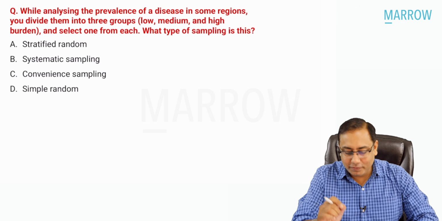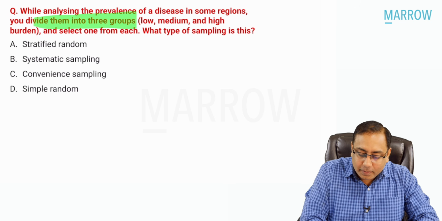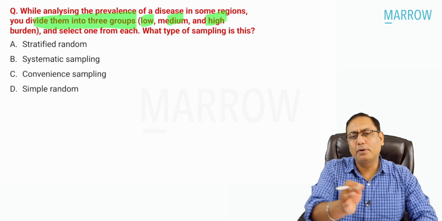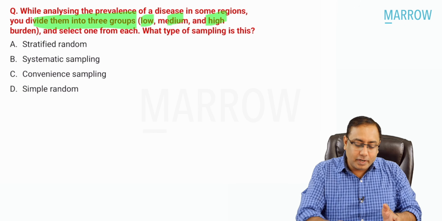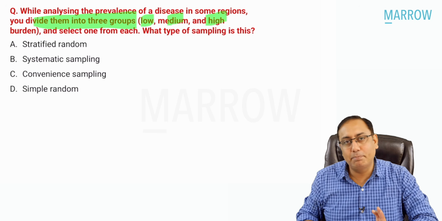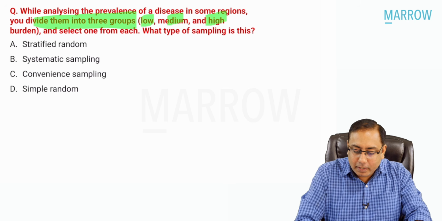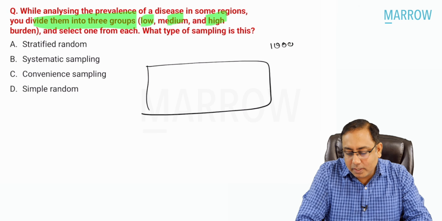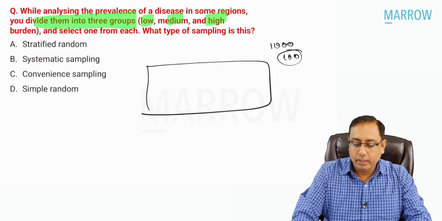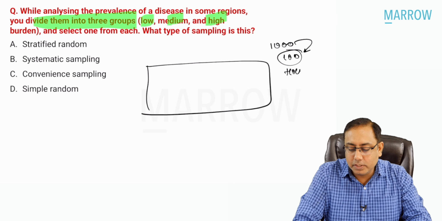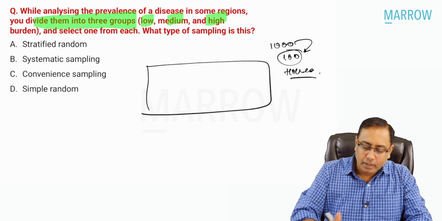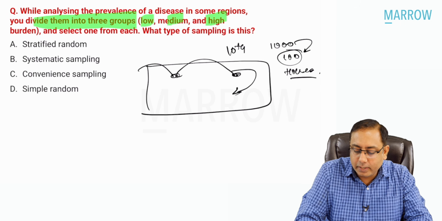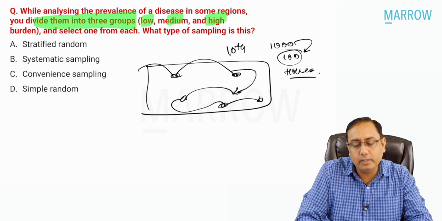While analyzing the prevalence of disease in some regions, you divide them into three groups: low burden, medium burden and high burden, and select one from each. What type of sampling is this? Stratified, systematic, convenient sampling, or simple random sampling? It's a very simple MCQ. Let us say this whole area is there. Out of 1,000 houses, you want to select 100 houses, or 100 individuals. One way is to take every 10th person, or every 5th person, or 20th, and then you take the whole data.